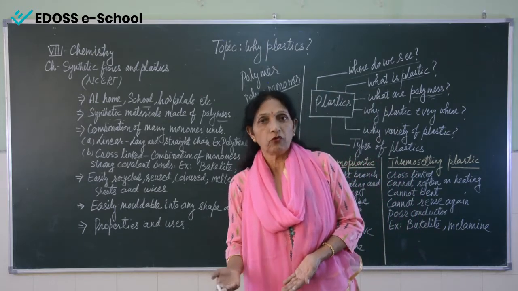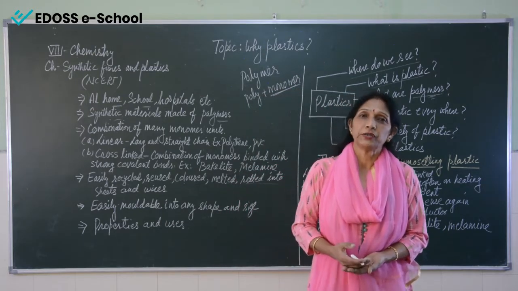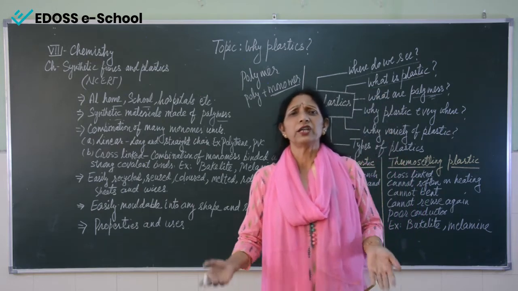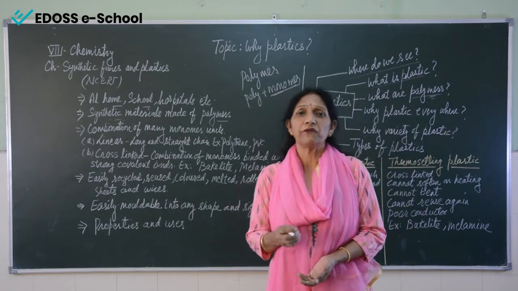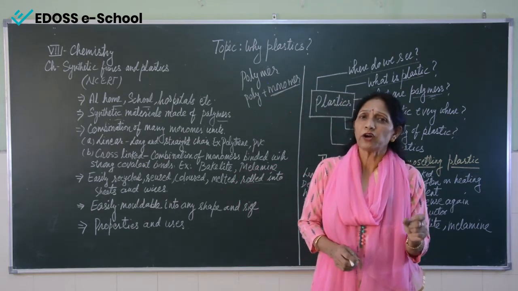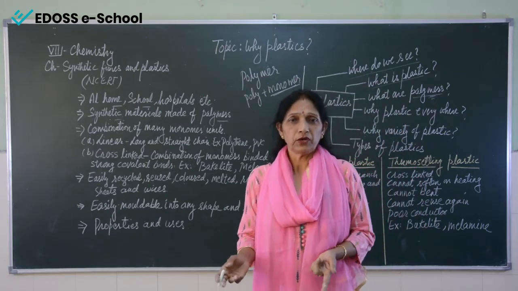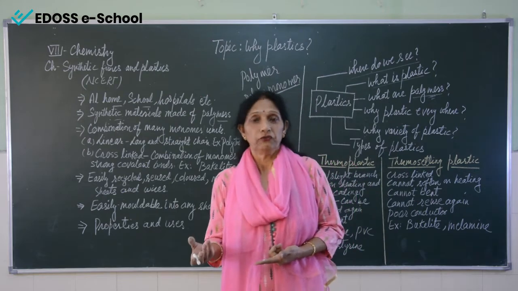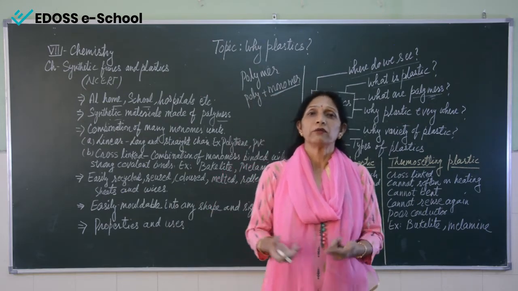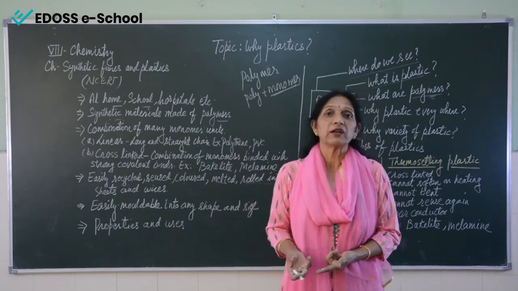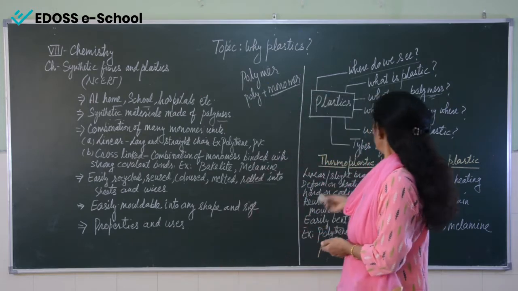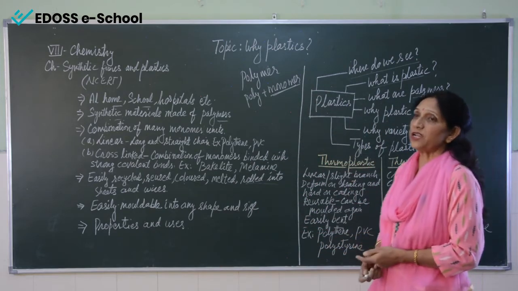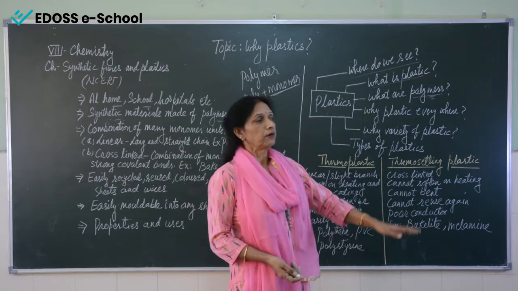If you move into your kitchen, you see a variety of containers, from small ones to big ones. Even if you order food from outside, they bring it in plastic containers. So this is the reason why a variety of plastics are used in our life.